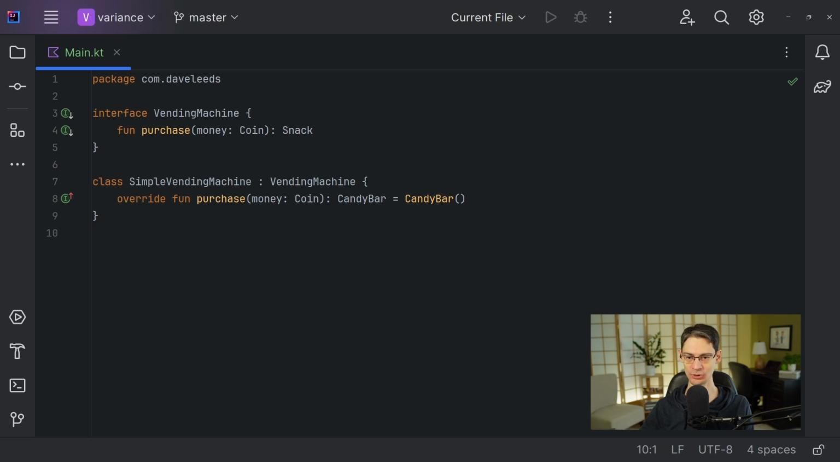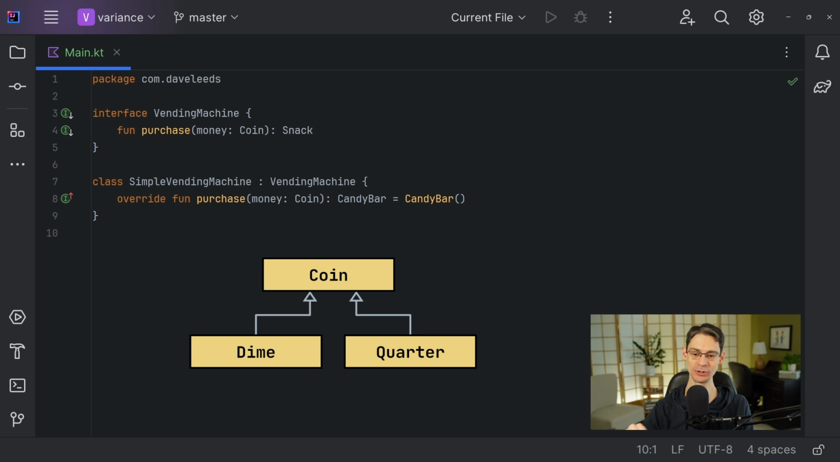To summarize before we move on, the relationship between a container type and one of its return types is called covariant, because as the container type becomes more specific, so can the return type. Now, what about the parameter type here? Can it also become more specific in subtypes of VendingMachine? Well, the contract says that this function must accept any kind of coin and return some kind of snack.